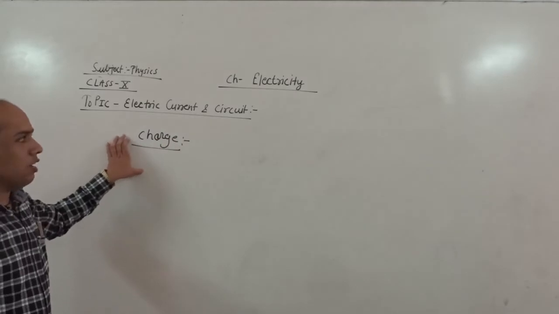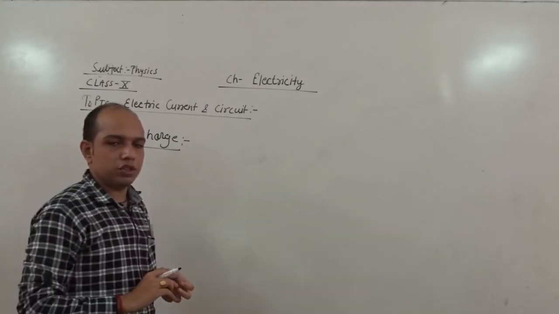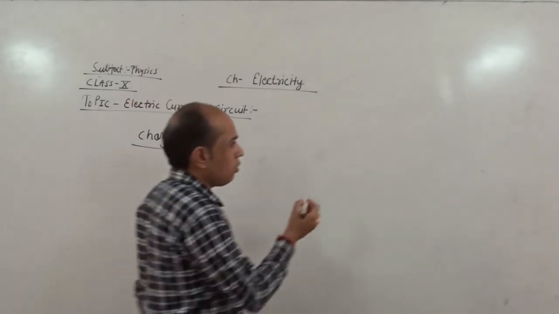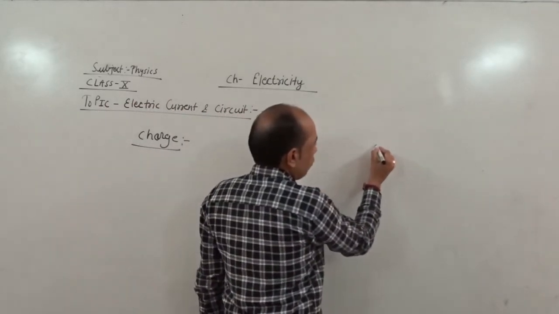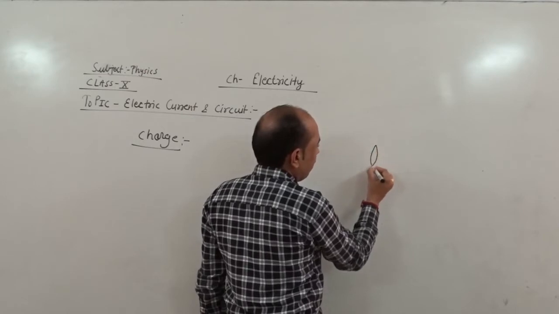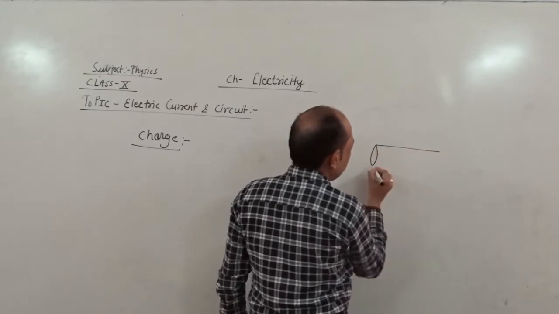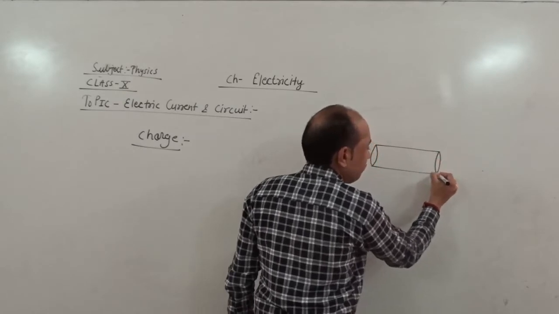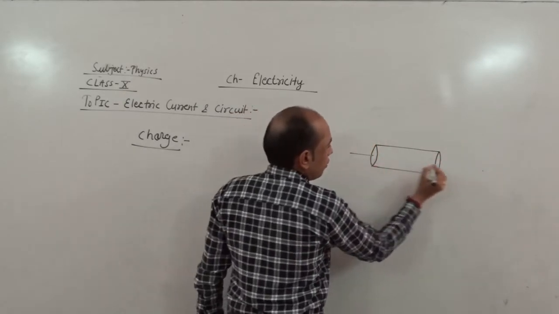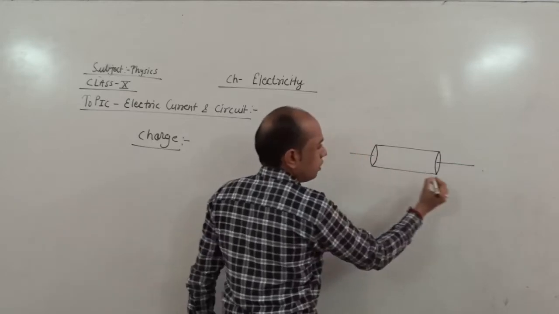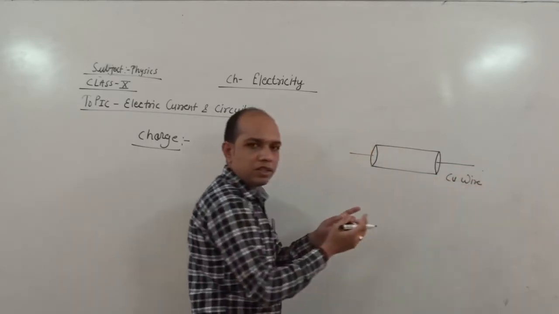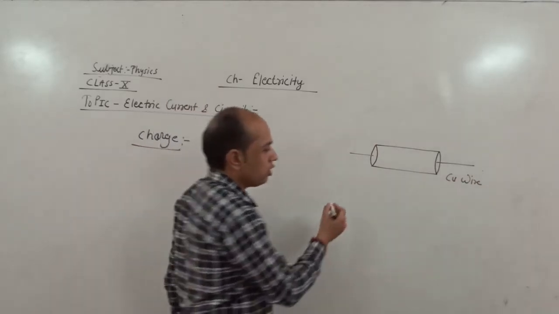Electric charge is a major source to produce electricity. If we talk about any conductor, suppose I am taking a cross-sectional view of a copper wire, the middle part here is the cross-sectional view.